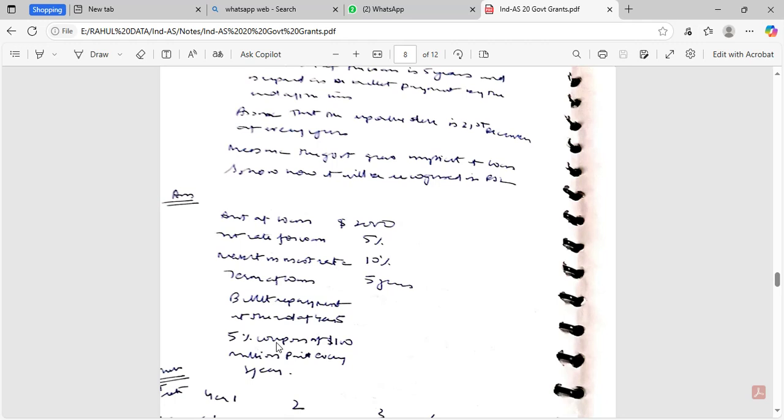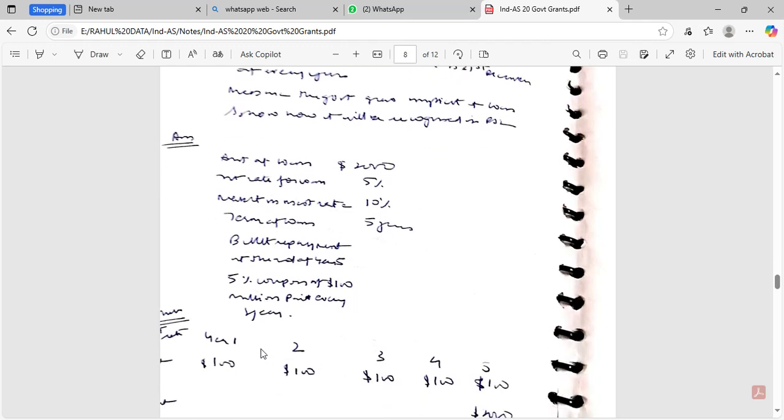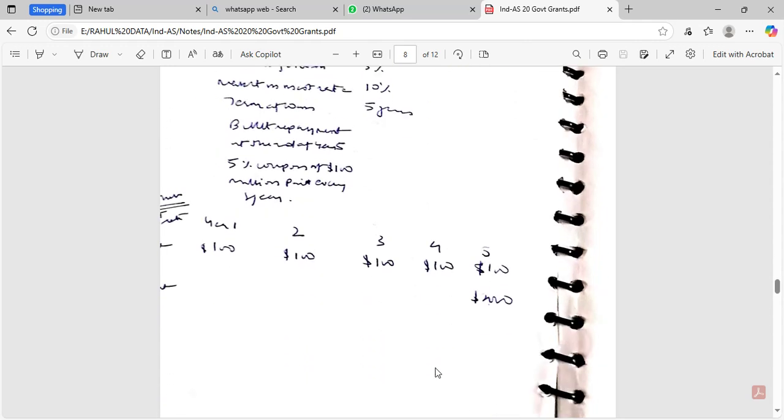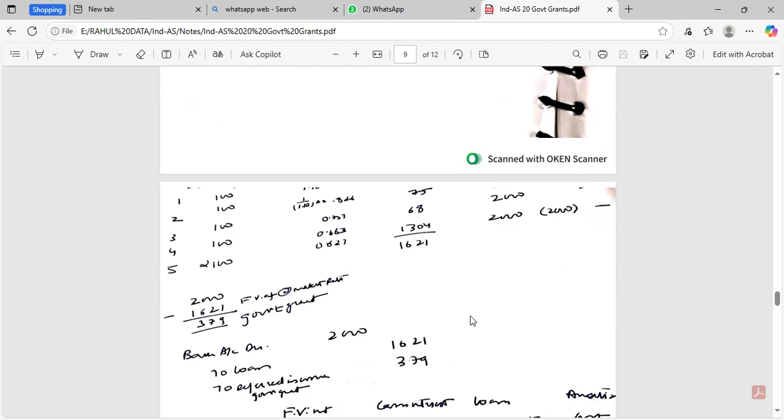Bullet repayment at the end of year 5, and 5% is the amount of government grant. So 5% of 2000 is 100 million. So in year 1, there will be an outflow of 100 million. In year 2, there will be an outflow of 100 million. In year 3, there will be an outflow of 100 million. In year 4, there will be an outflow of 100 million. In year 5, there will be an outflow of 100 million plus 2000.